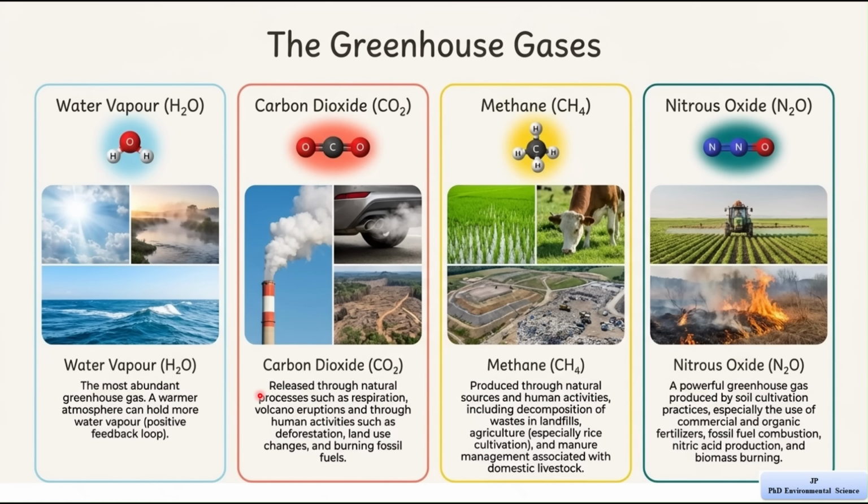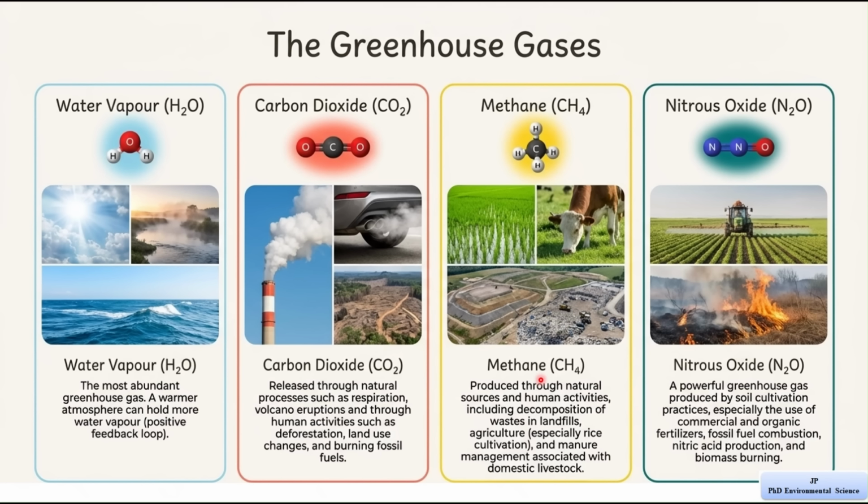These include burning fossil fuels like coal, oil, and gas, cutting down forests, and changing land use. For example, when cars release smoke or factories burn fuel, they add carbon dioxide to the atmosphere. This increases heat trapping.